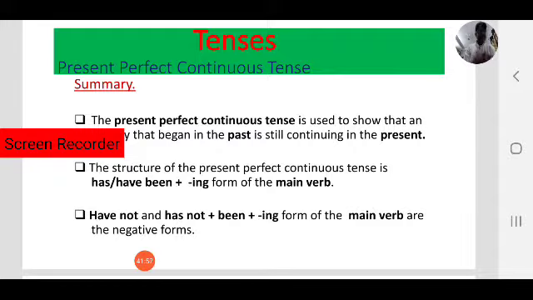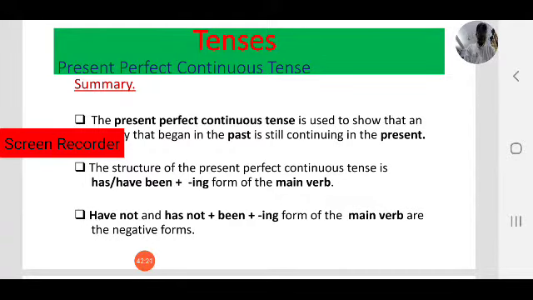It started 40 minutes ago, but the discussion is still going on. The discussion started in the past, but it is not completed. It is still in progress. We have been learning present perfect continuous tense for 40 minutes.